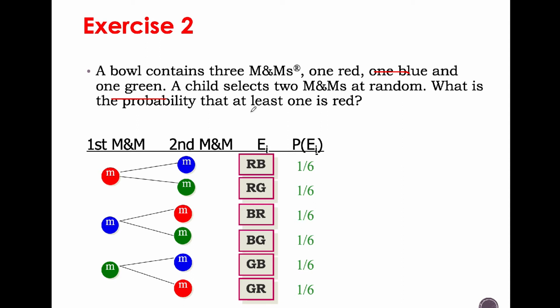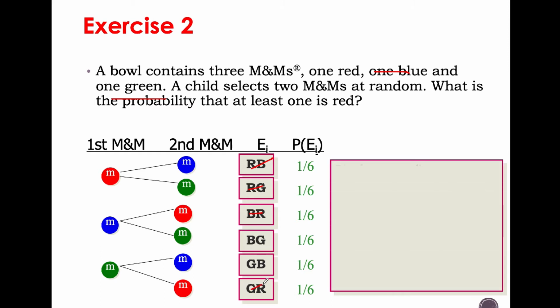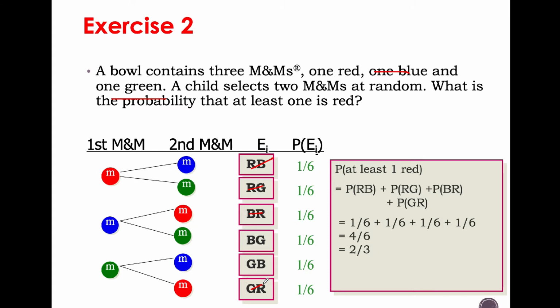So how many have red? Any guesses? 1, 2, 3, 4. So there are four with red. So this is the probability of at least one red.